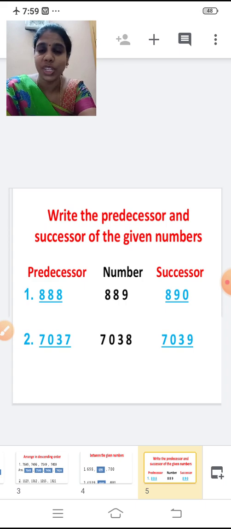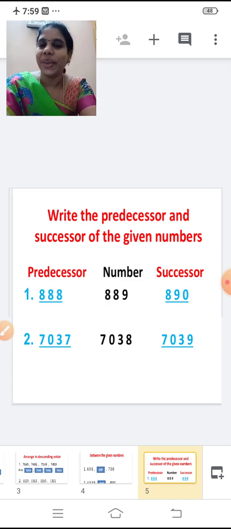Now tell me what is the successor of this number? Yes, add 1 to the number 889. Add 889 plus 1. Yes, the answer is 890. So the successor is 890. Second one, the number is